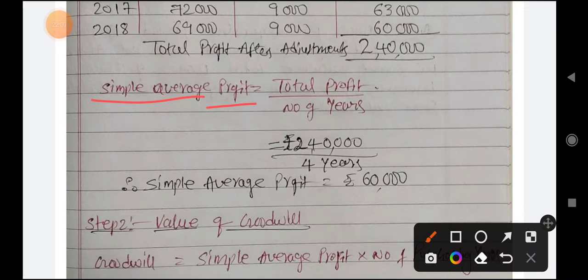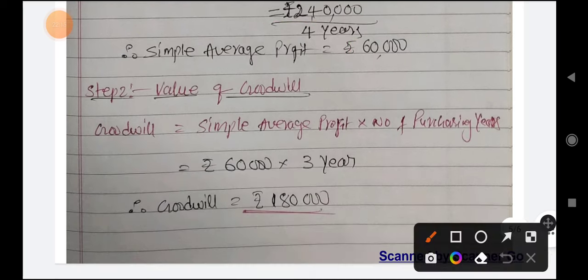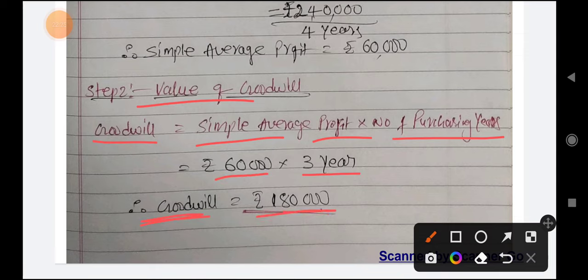Simple average profit formula is equal to total profits divided by number of years. That is your AM, arithmetic mean: total of observations divided by number of observations. So rupees 2,40,000 divided by 4 years is 60,000 simple average profit. Therefore, value of goodwill is equal to simple average profit into number of years of purchase. 60,000 into 3, goodwill is equal to 1,80,000.